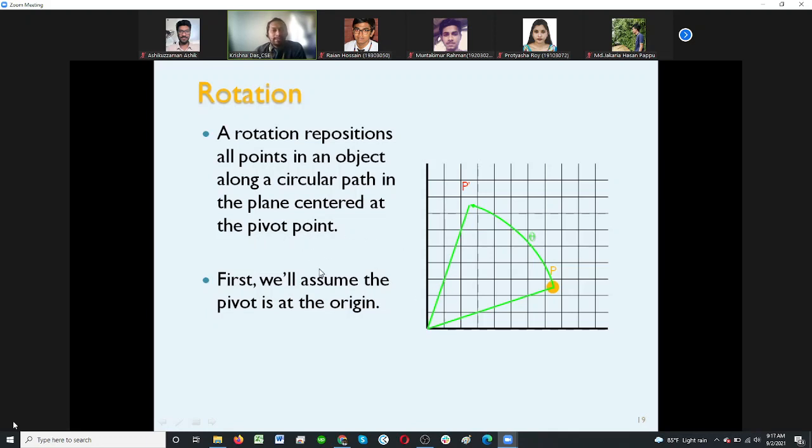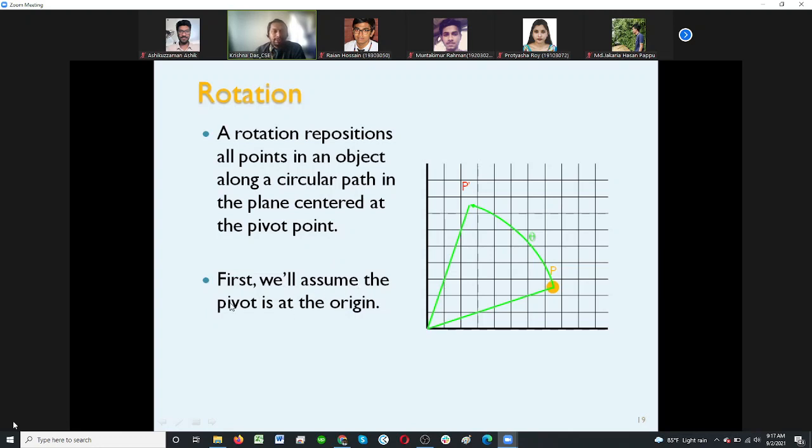Now whenever we have a rotation about the origin, it creates a circular path for all the points. This is easy to understand when we have a single point. But if we have a shape, all of its points also make circles when they move according to some degree. So that is a circular path centered at the pivot point, which is the origin point, as we are considering at this moment.